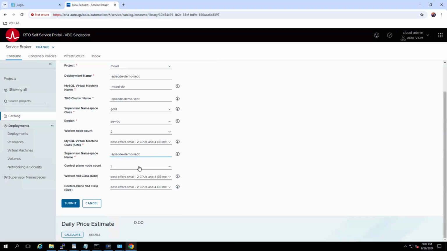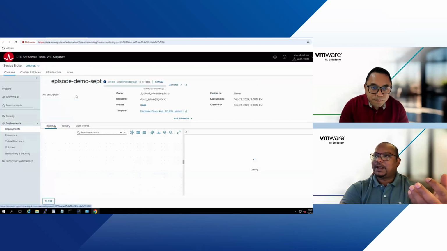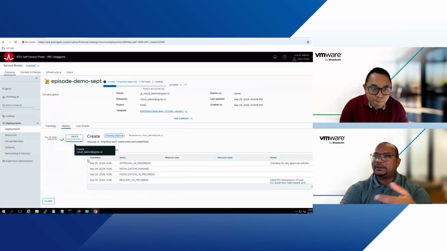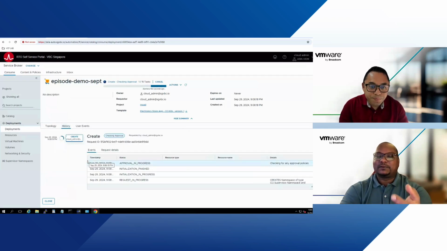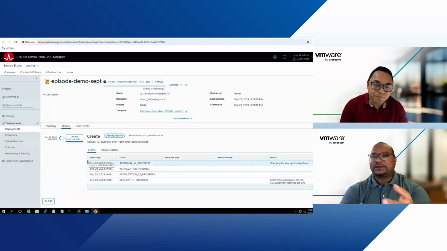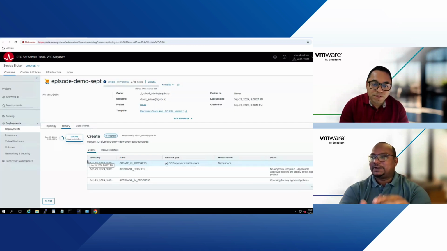Any control plane nodes for my Kubernetes I need? Maybe I keep it 1, or for higher, you can keep it 3. And then the t-shirt sizes for your worker nodes and the control plane. So my worker nodes I need probably medium, but my control plane is small. Now, once I submit this, I'll get an application with all the necessary constructs like the SQL virtual machine, the Kubernetes clusters, the namespaces, the supervisor namespace, the namespace within my cluster, the services, web services, as well as the other secrets that we are creating.